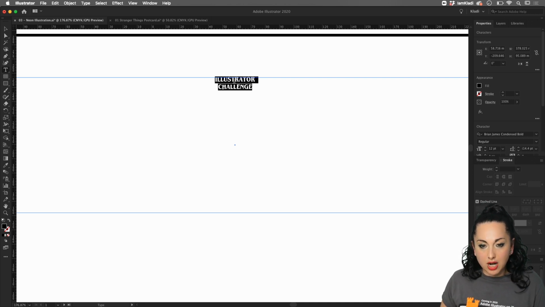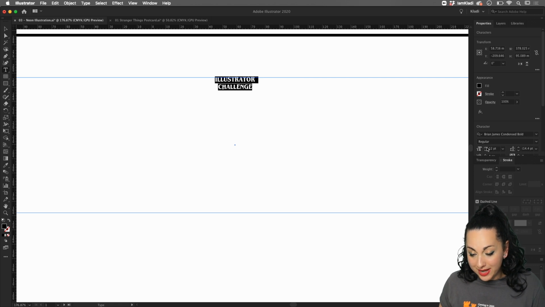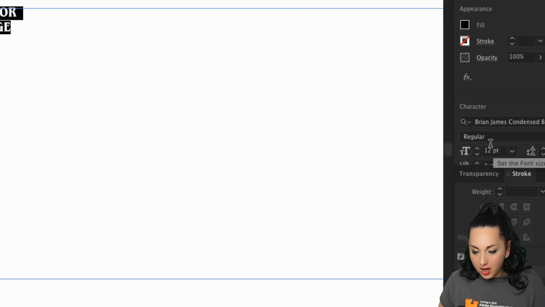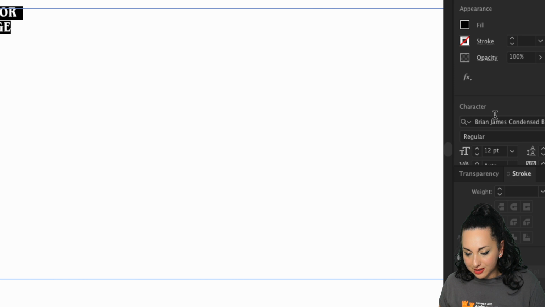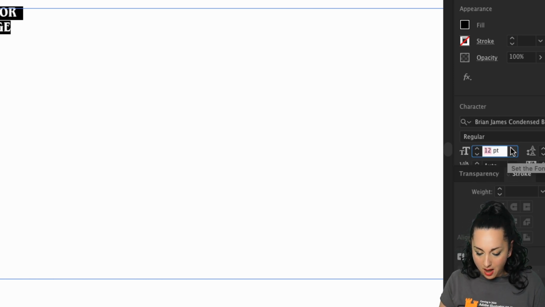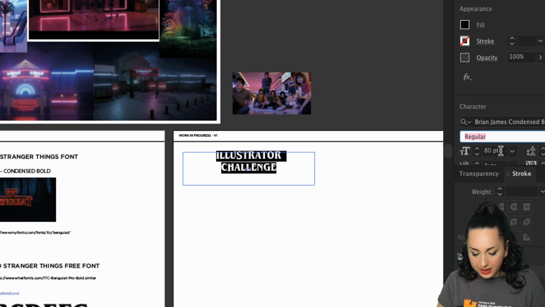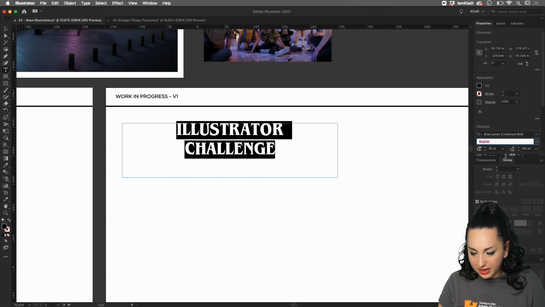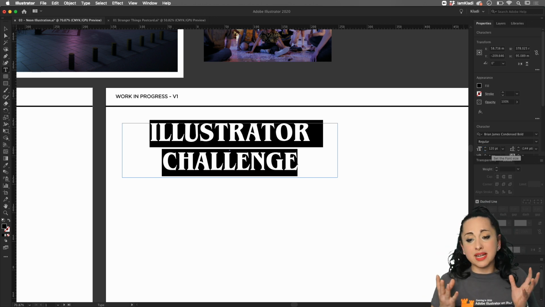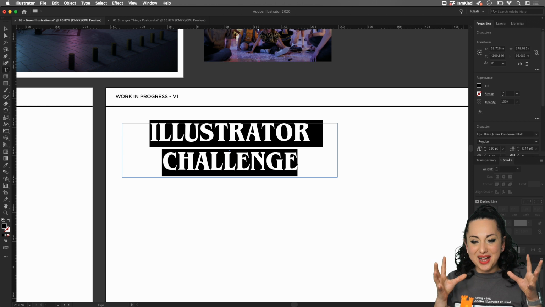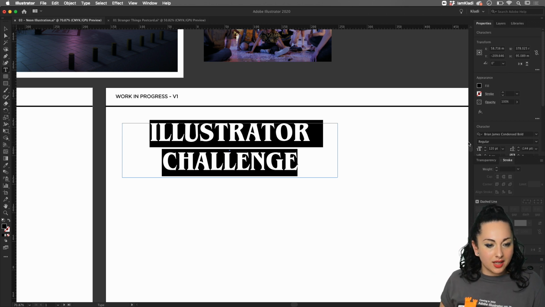Then I'm going to click and drag to select the text, and I definitely want to make it bigger. As you can see here from our properties panel under character, the point size is 12, and I really want to bring it up maybe to 80. Let's see if that's a decent size. Fantastic. I will probably make it even a little bit larger. Let's say 120. The reason why I'm going to make it so big is because if we're mainly working with text, we really want to make something really cool.